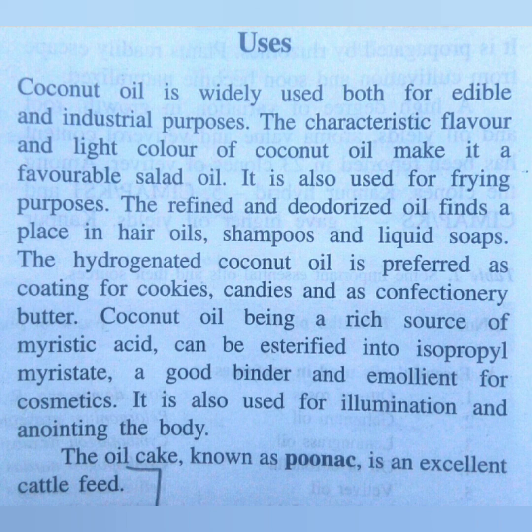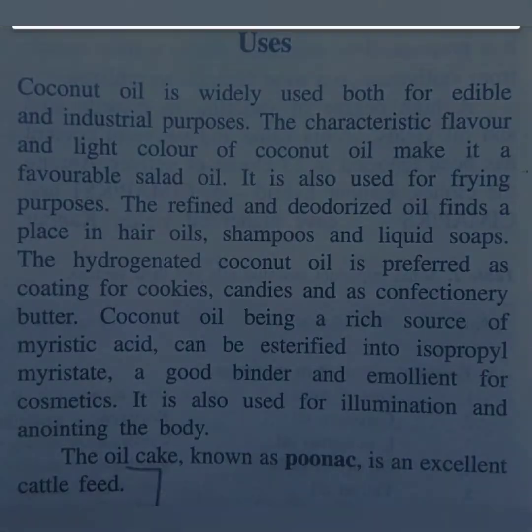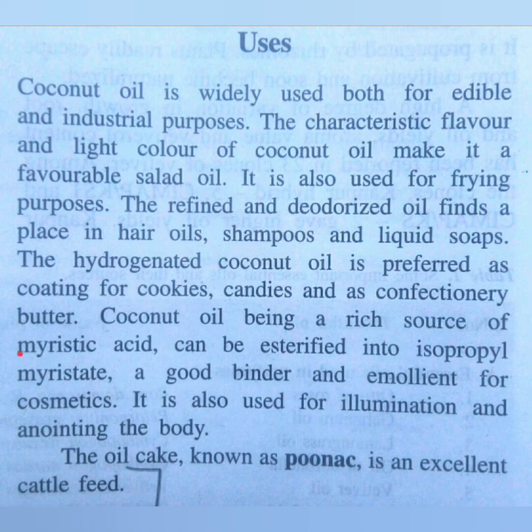And just remember that coconut oil is a very rich source of myristic acid, and that is why it can be esterified into isopropyl myristate. So this isopropyl myristate can be obtained from coconut oil, which acts as a good binder.